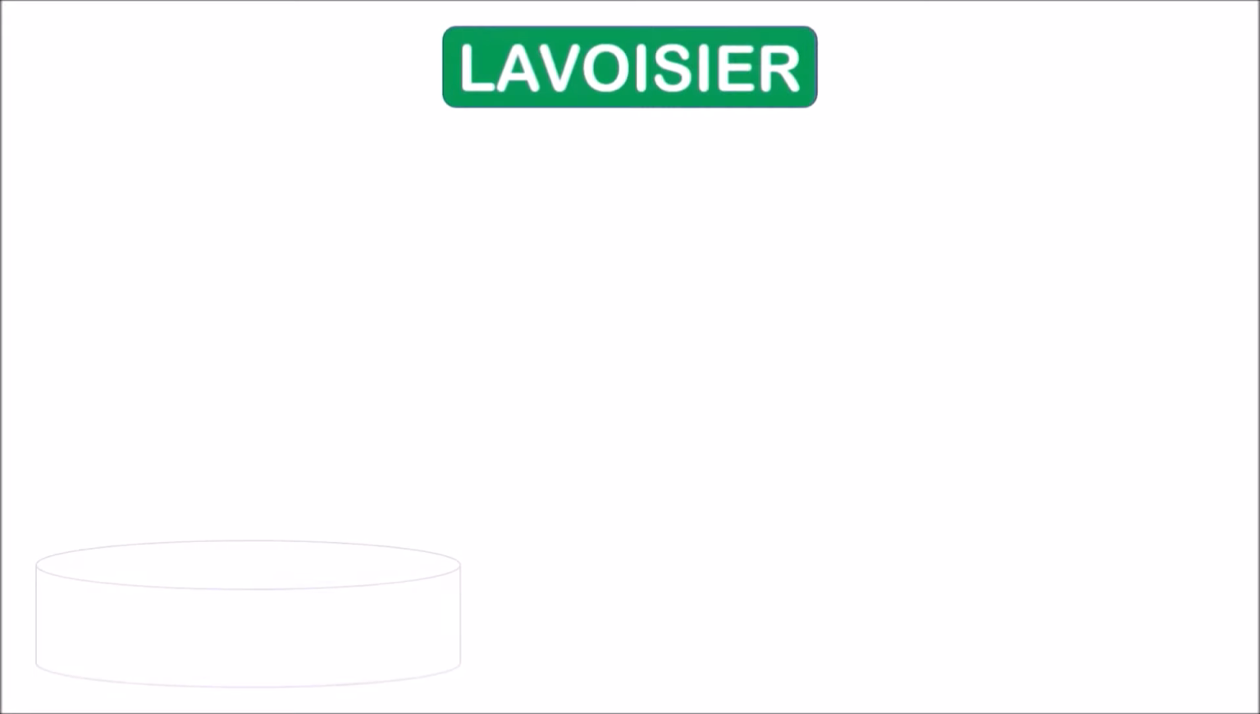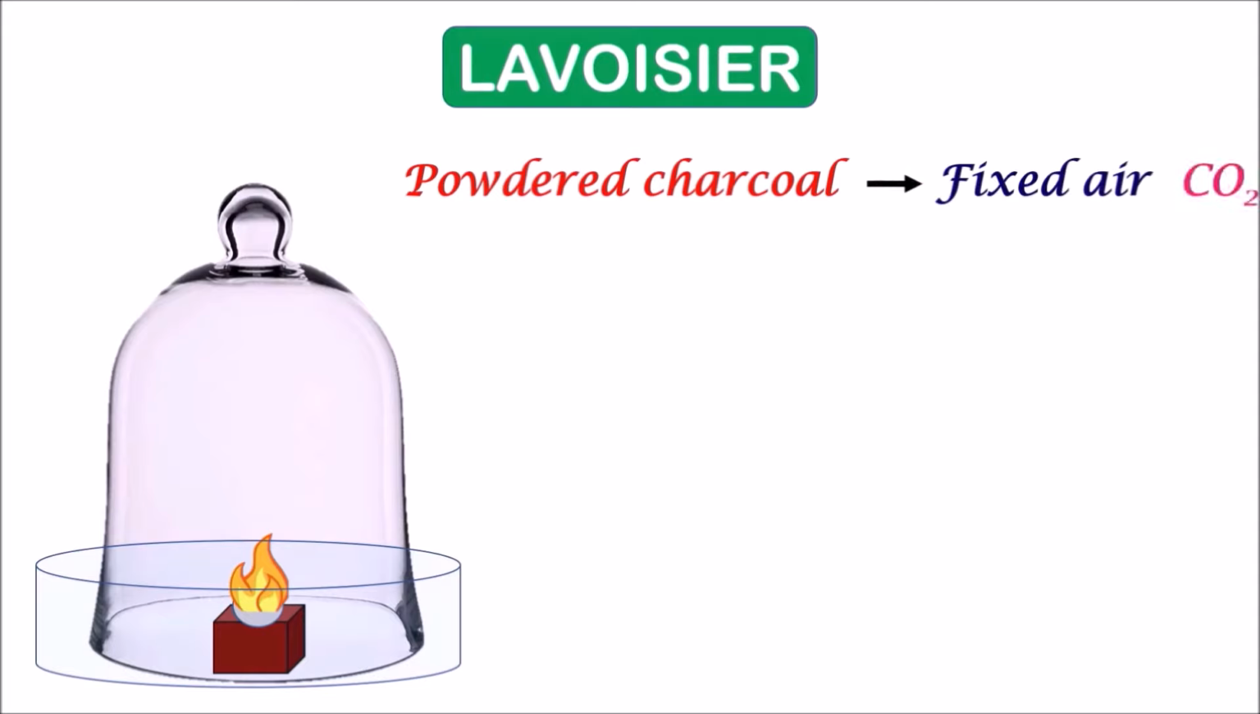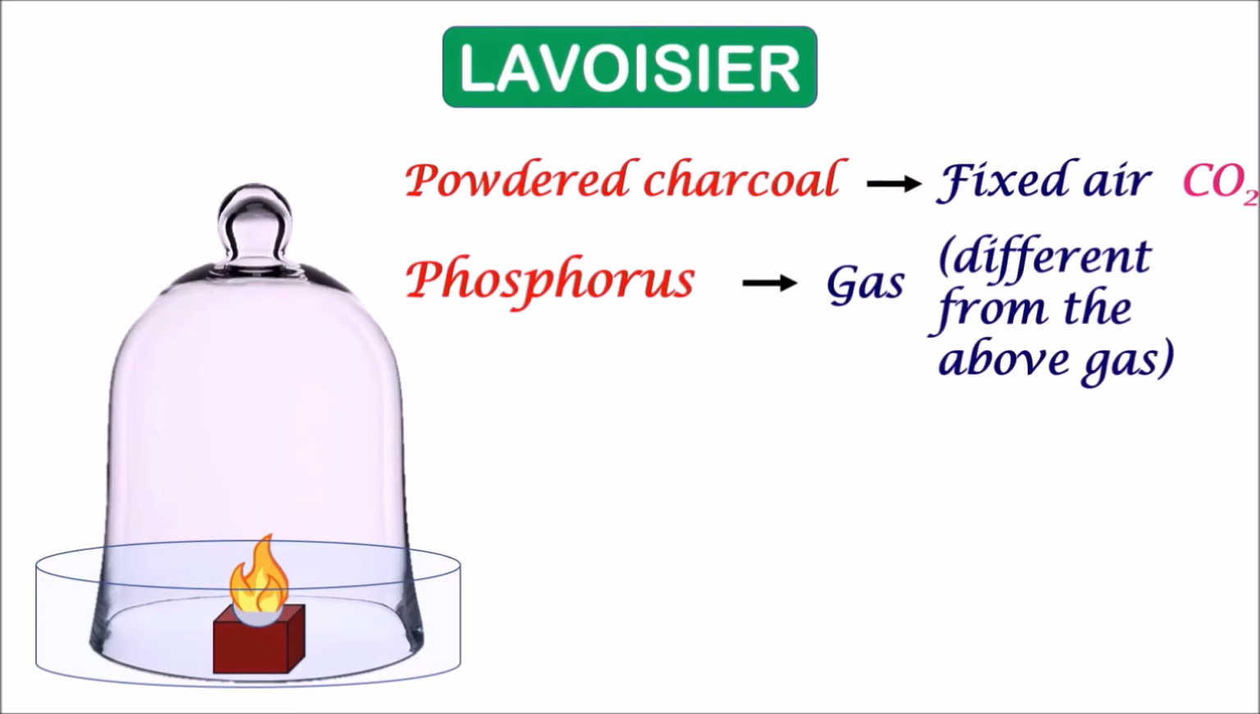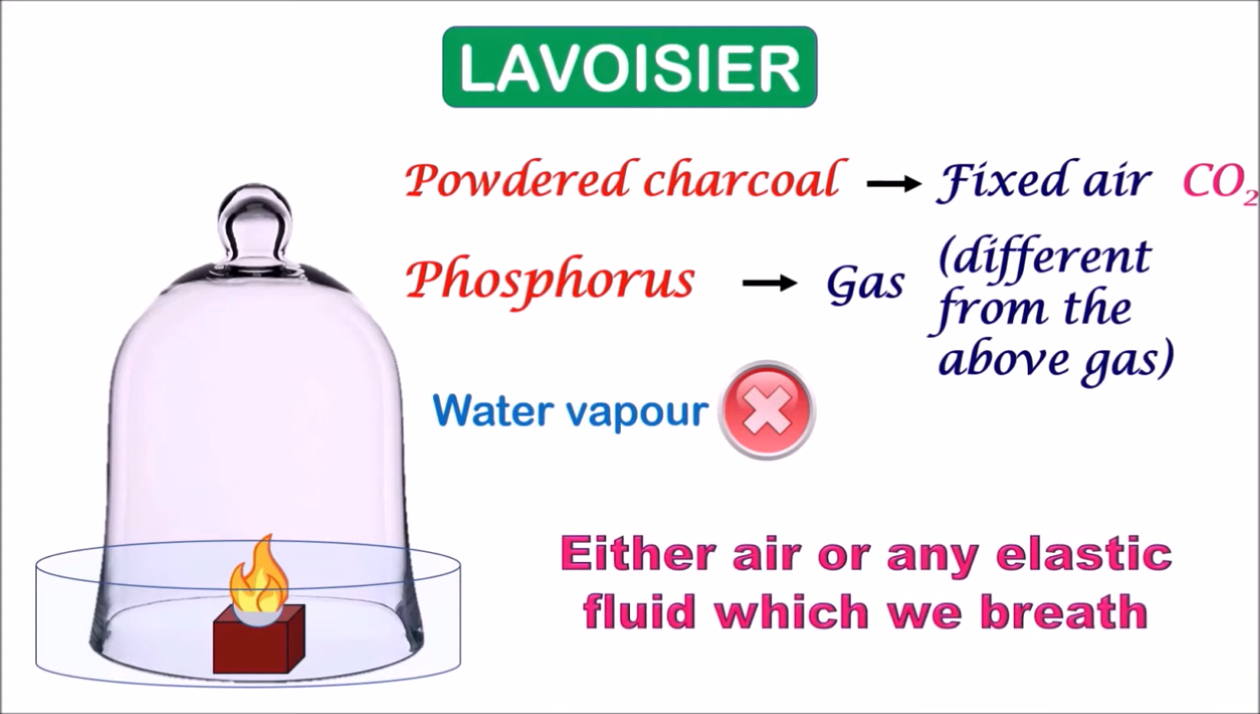Lavoisier. He carried out several experiments to understand the properties of gases. He burned different materials in a water trough, closing it with a bell jar. He observed that the combustion of charcoal released fixed air, which is known as carbon dioxide, whereas the phosphorus released some other gas which is different from the above said fixed air. It was also concluded that water vapor is not the substance which combines with powdered charcoal or phosphorus, but it is a substance, either air or any elastic fluid which we breathe.